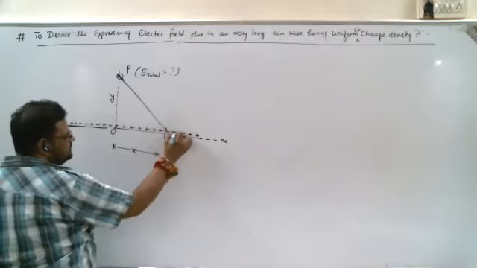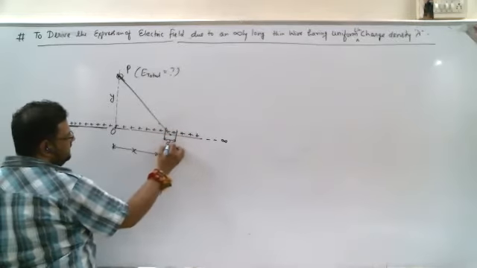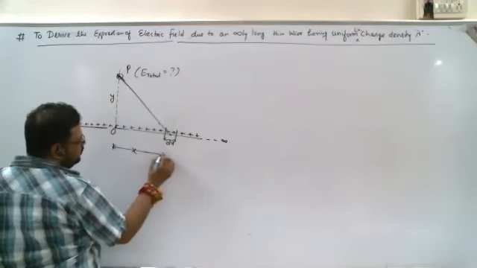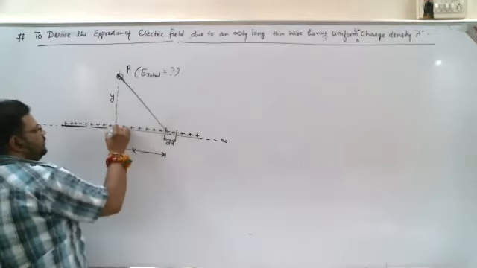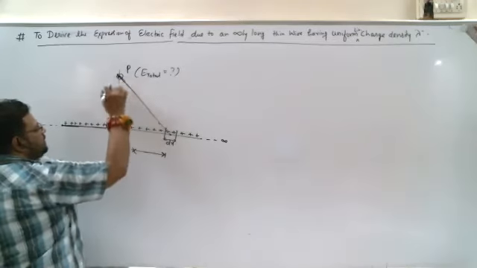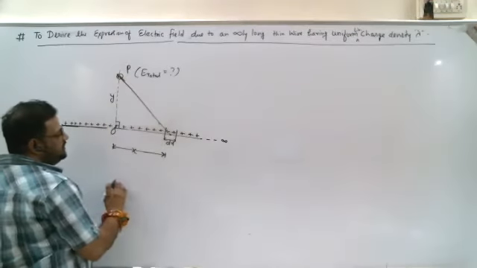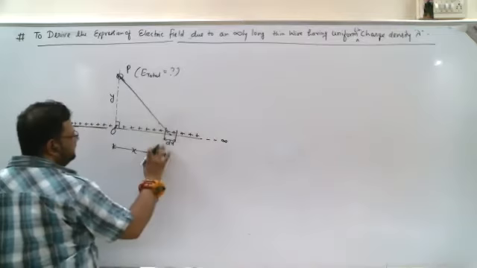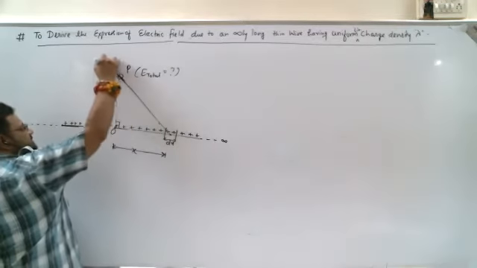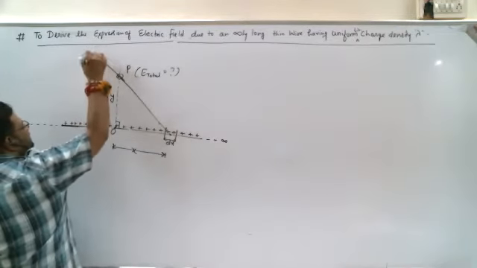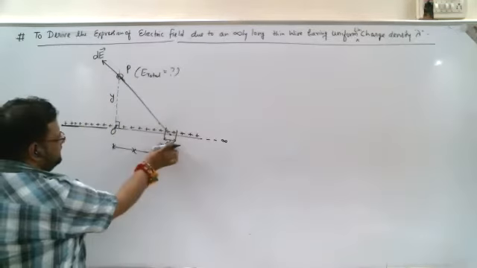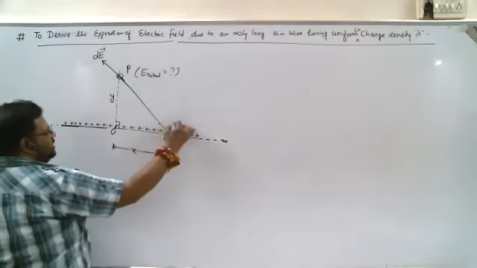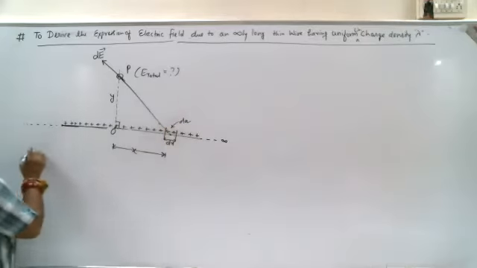So let's suppose this is the elemental length dx, whose distance from point O is x. O is the perpendicular point taken from point P on this thin wire. So because of this, let's suppose the electric field will be dE because of this elemental charge dq.